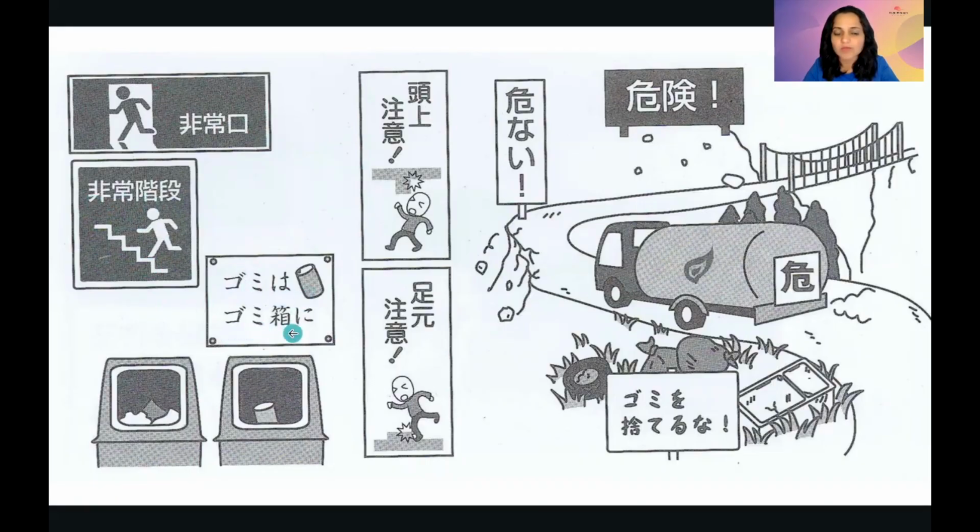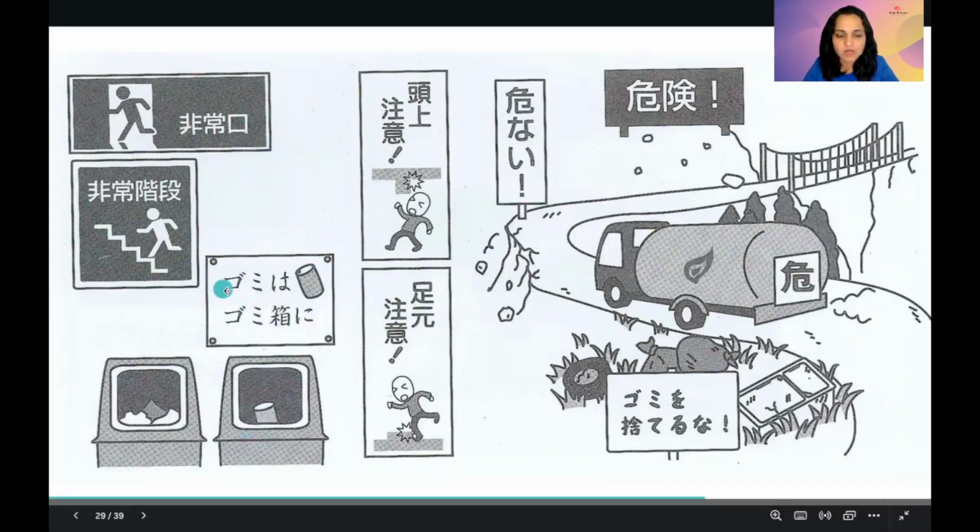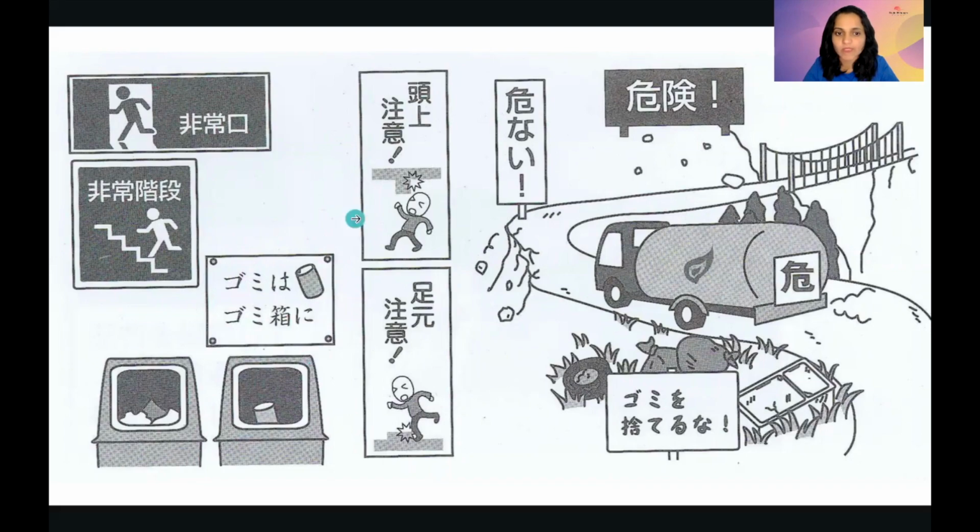Gomi wa gomibako ni. This is a board written here that please throw away garbage in the trash can. Gomi wa gomibako ni. Now, in this word, this kanji reads as bako and not hako. The word is gomibako, not gomihako. Here it reads as bako. This is zujo chui. Now, this is the kanji of head, atama. But this reads as zu in this word, okay? Zujo chui. So, caution for overhead, okay? You might get hurt, so be careful.